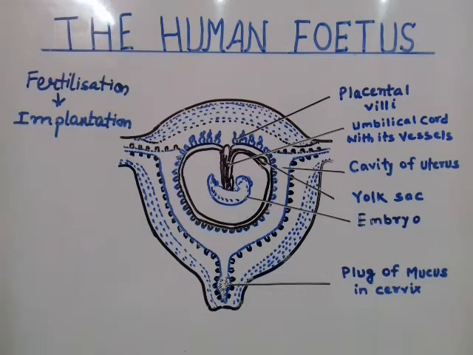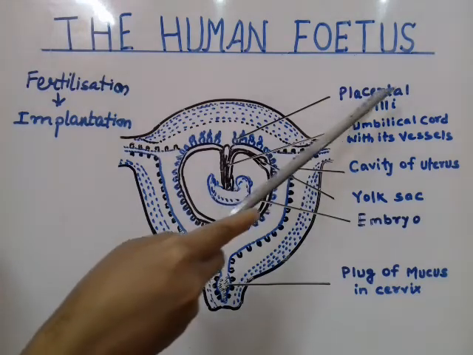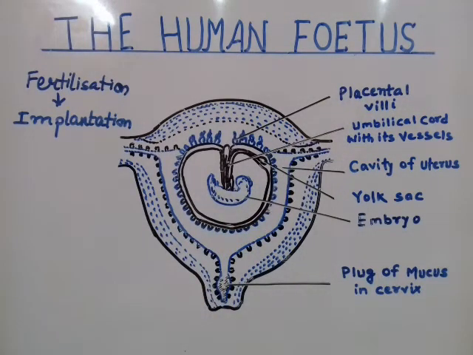So after implantation, rapid cell division starts with the formation of the germ layers. The germ layers contribute to the different physiological systems in the fetus body, along with the formation of the placenta. Now you can see the fetus, or the embryo, which I have drawn here in the uterine cavity, surrounded by finger-like projections called placental villi. So after implantation, rapid formation of the placenta takes place.